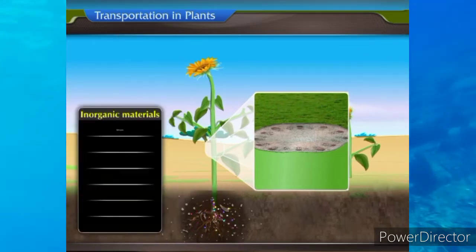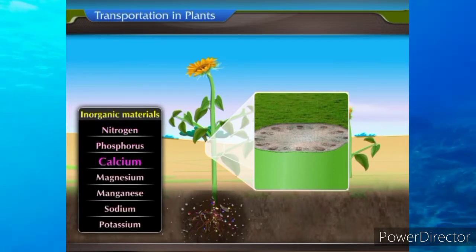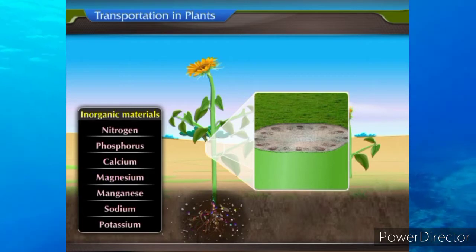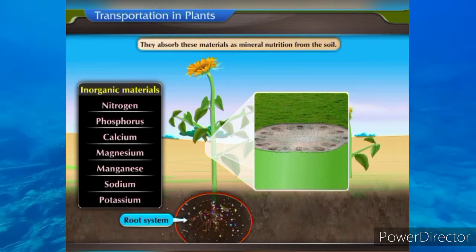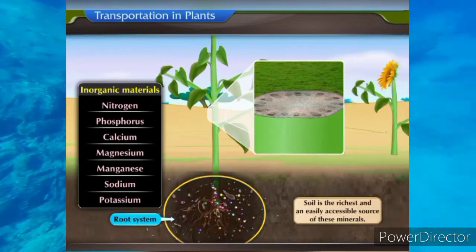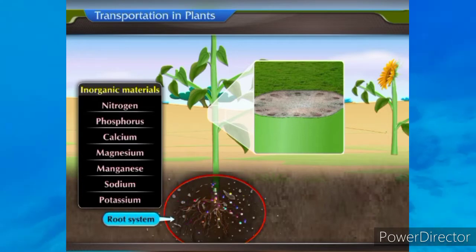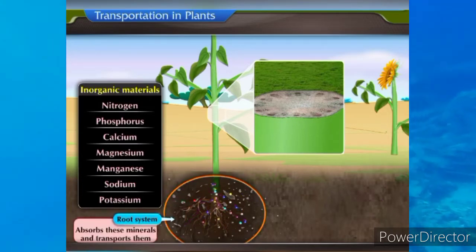Plants need inorganic materials like nitrogen, phosphorus, calcium, magnesium, manganese, sodium, potassium, etc. They absorb these materials as mineral nutrition from the soil. Soil is the richest and an easily accessible source of these minerals. Root system absorbs these minerals and transports them.